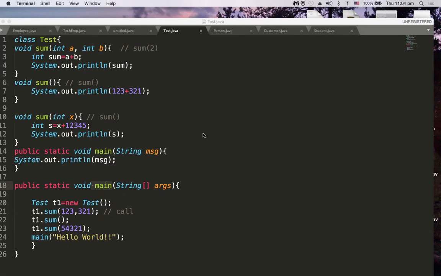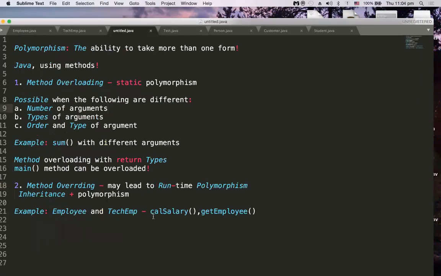Okay. Hope method overloading is clear. Now let me go to method overriding. Okay, so what is overriding? Method overriding.